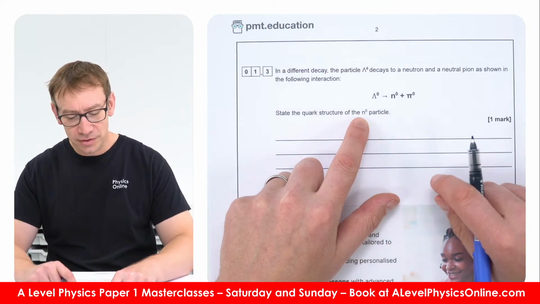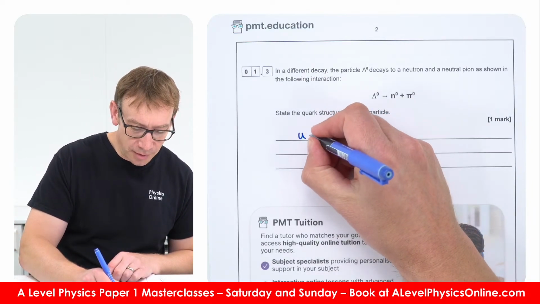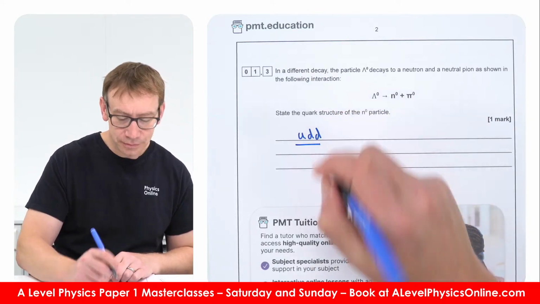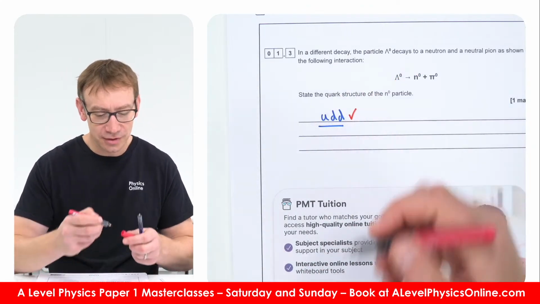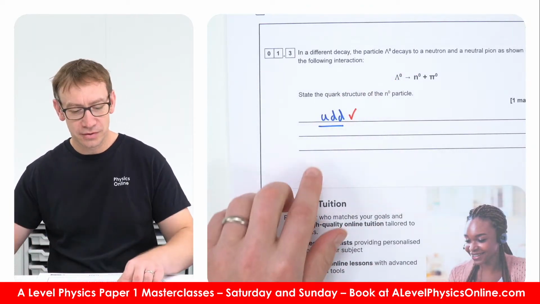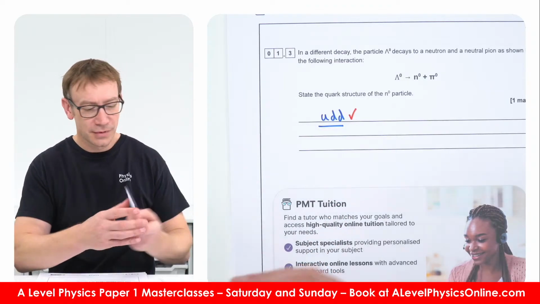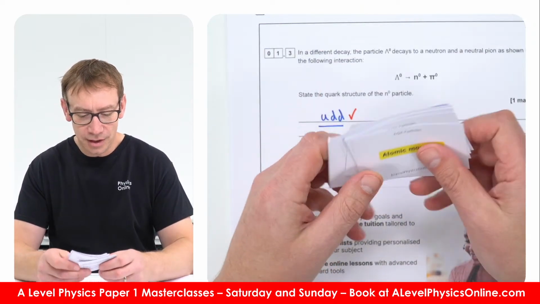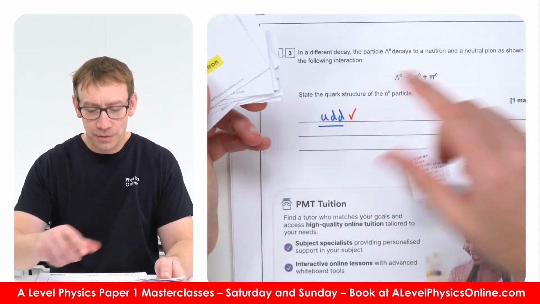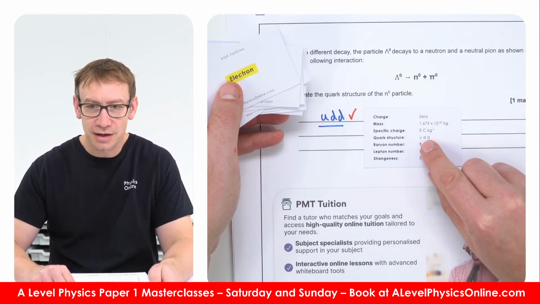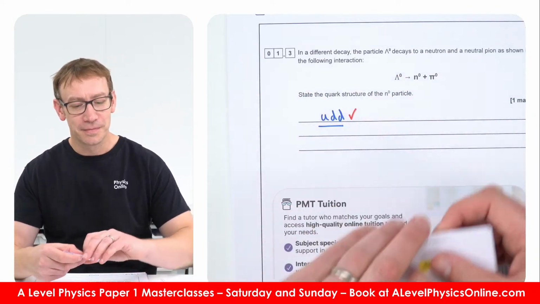What is the structure of a neutron? So a neutron is just going to be up, down, down. That's something you just need to remember. It's clearly stated in the specification that you must be able to recall the structure of a neutron. And again, I think I have this on my set of cards here. There we go. So a neutron, if we look at that, it says a quark structure is up, down, down. So just some of these facts that you need to just remember.